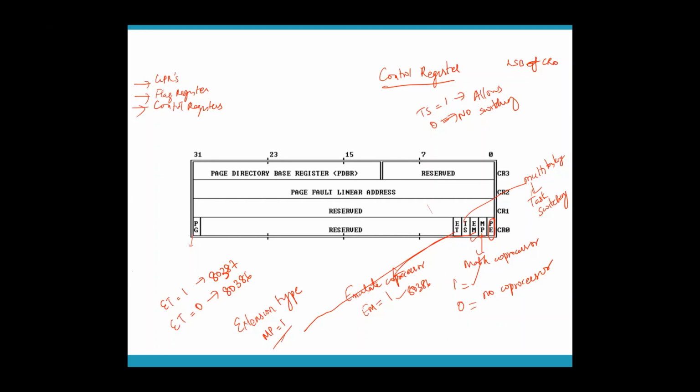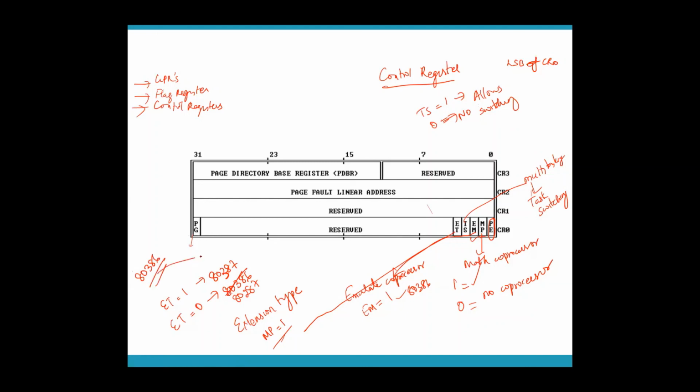Okay, let me clarify this. 80386 can work with two coprocessors.